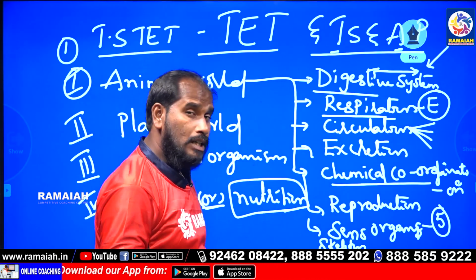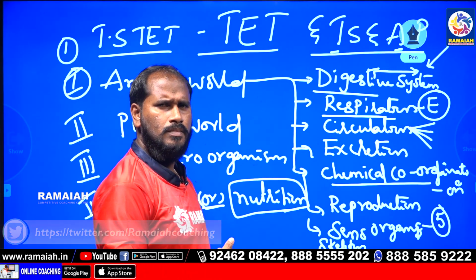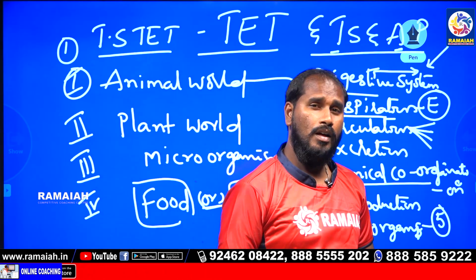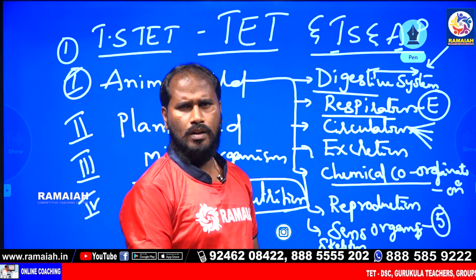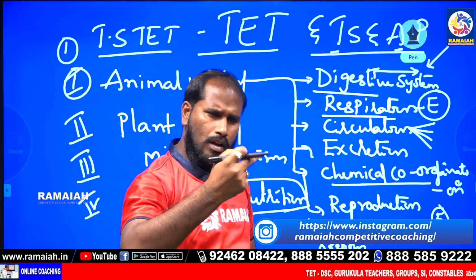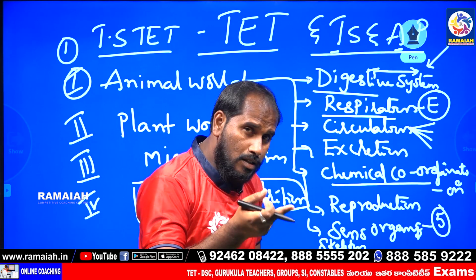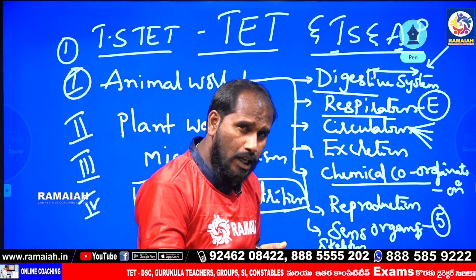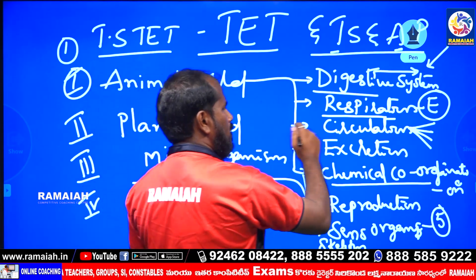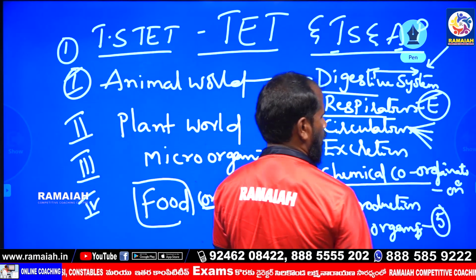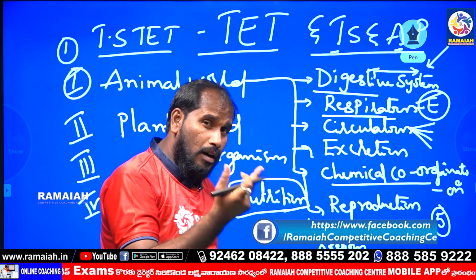So the largest gland is the liver. The largest organ in the human body is the skin. Largest gland, liver. Largest organ, skin. Second largest organ, liver. Next, the respiration process: respiratory system, types of respiration, and respiratory organ.